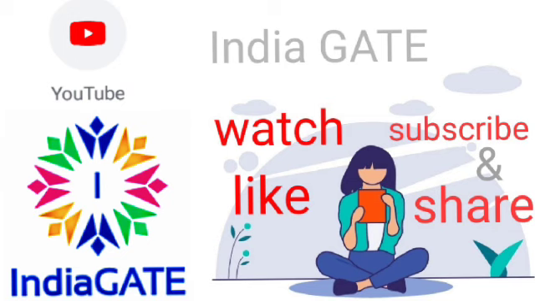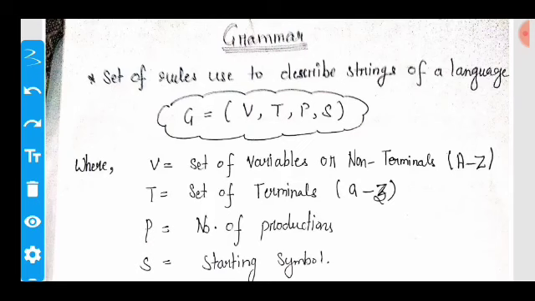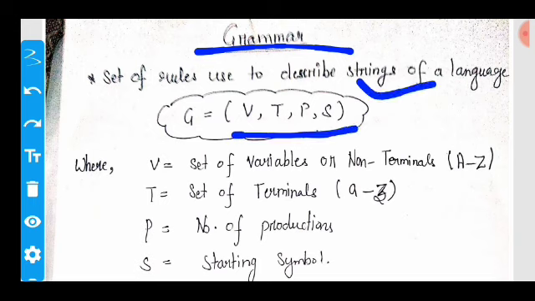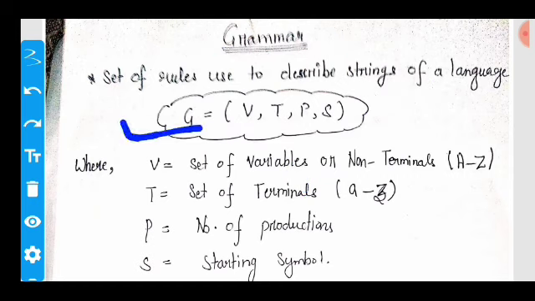So let's start. So what is grammar? Grammar is basically a set of rules used to describe the strings of a language. Here are the four tuples of the grammar, where G represents your grammar. So the four tuples are V, T, P, S, where V represents the set of variables or non-terminals.